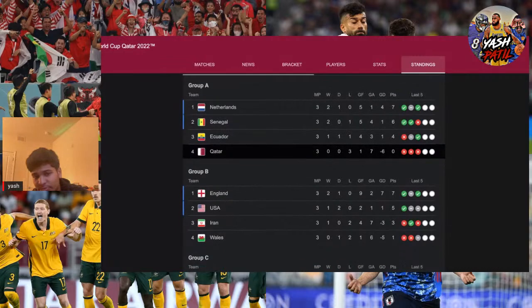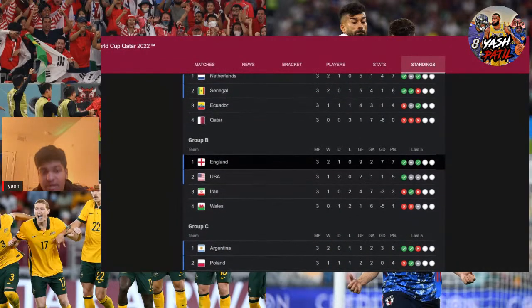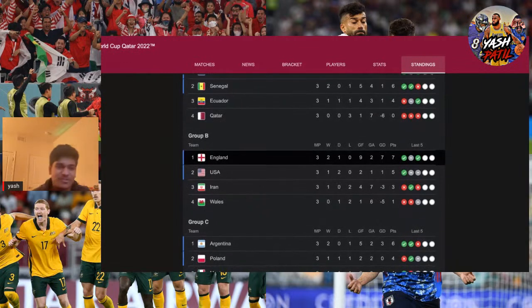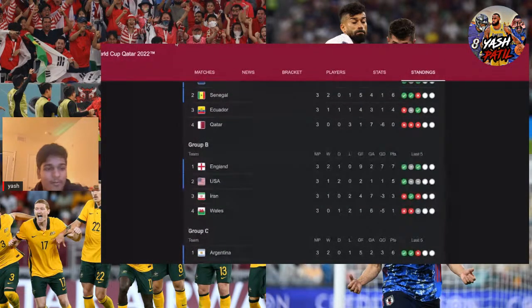And then we have Group B, England tops the group. USA, what a last game by them. I'm obviously biased towards them, kind of, because I'm supporting USA in this World Cup. But great win from us. It's 10 a.m. tomorrow morning, actually, so not even within 24 hours. Where it's 4:30 p.m., it's 10 a.m. our time. So we have a big game early in the morning. It's gonna be very intense.